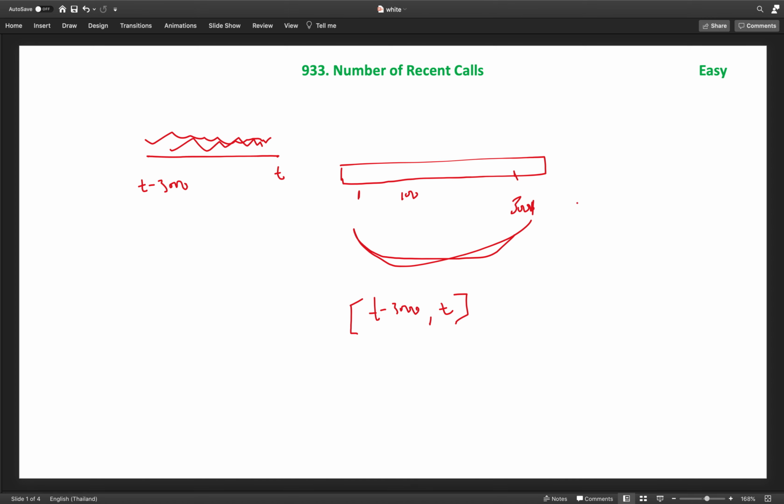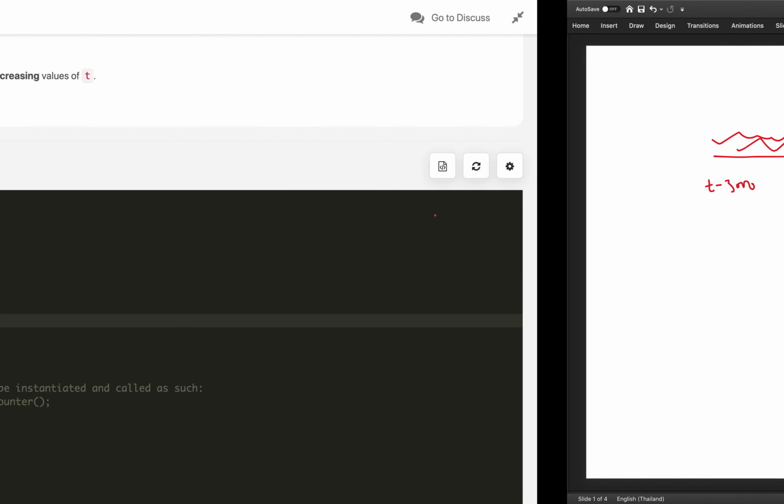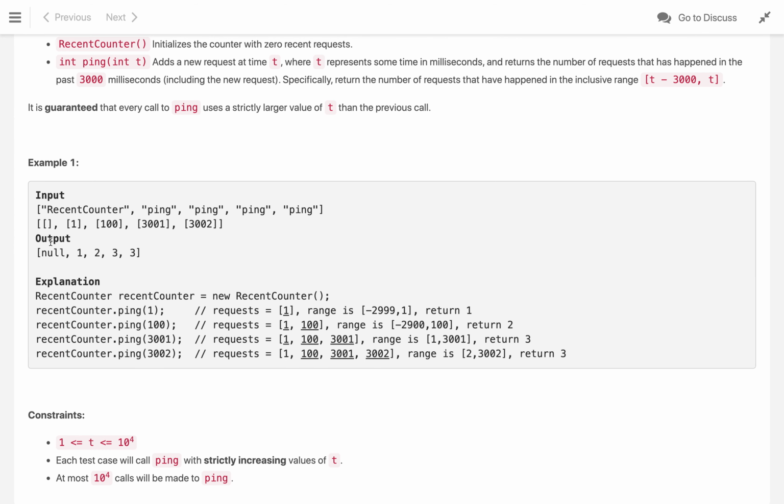Now let us say another time we call the ping method at 3002. At this moment this first one will be out of the picture because it is not in that range. So we have to remove it and then return the size of the queue. This is example 1. First call on 1, the count is 1, on 100 the count is 2, on 3001 it is 3, and at 3002 it is also 3 because the 1 is removed from the queue.